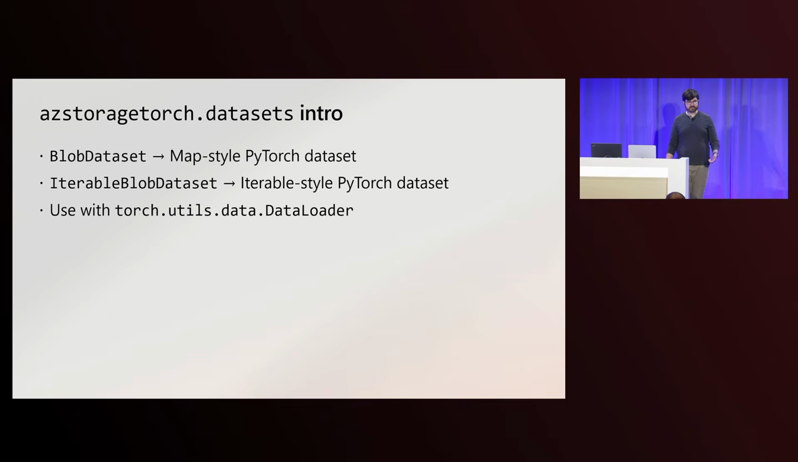Specifically, it offers two concrete classes. There's the blob dataset, which implements a map-style PyTorch dataset. It also offers the iterable blob dataset, which implements the iterable style. The difference between the two is that map style datasets are generally going to be smaller in size, can fit into memory, and you're going to be randomly sampled. Iterable style datasets are larger and necessarily cannot fit into memory, and won't necessarily be randomly sampled. The idea is that when these are iterated through, the samples will be listed lazily as opposed to listed all at once.